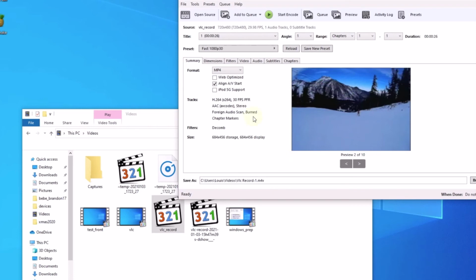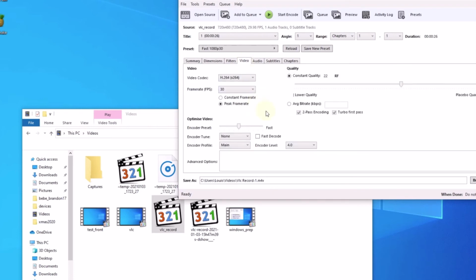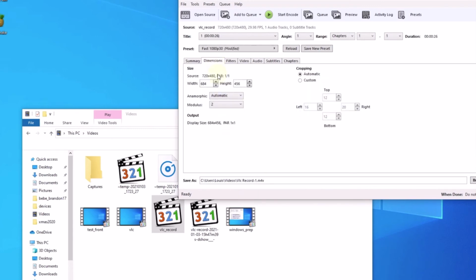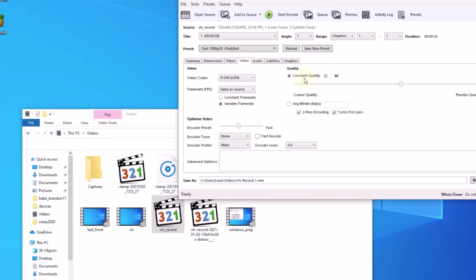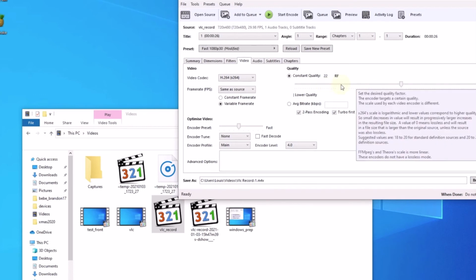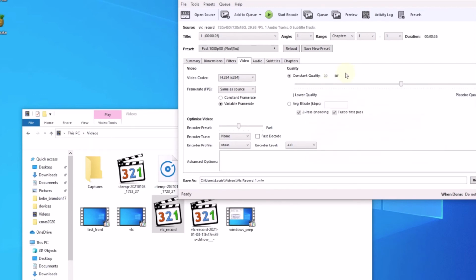So we're going to go to video. For frame rate, always use the same as source. The dimension on this one is going to crop automatically for me, so it's kind of nice. This one is for the quality. Set it at 22, because all of the old movies are going to be blurry anyway.